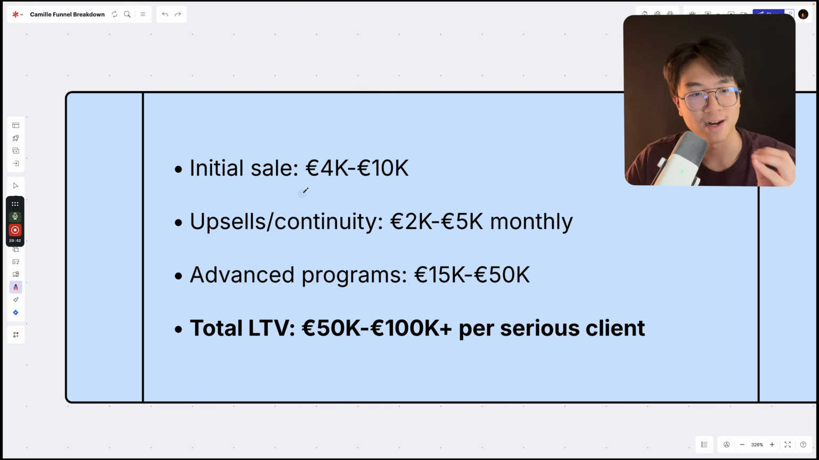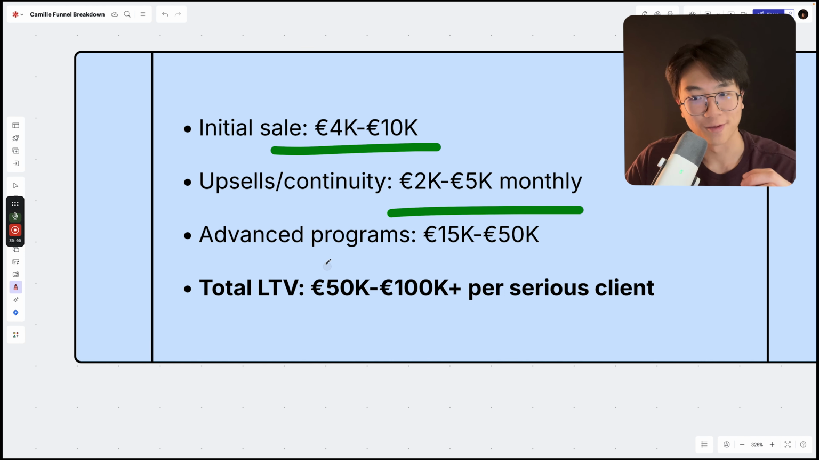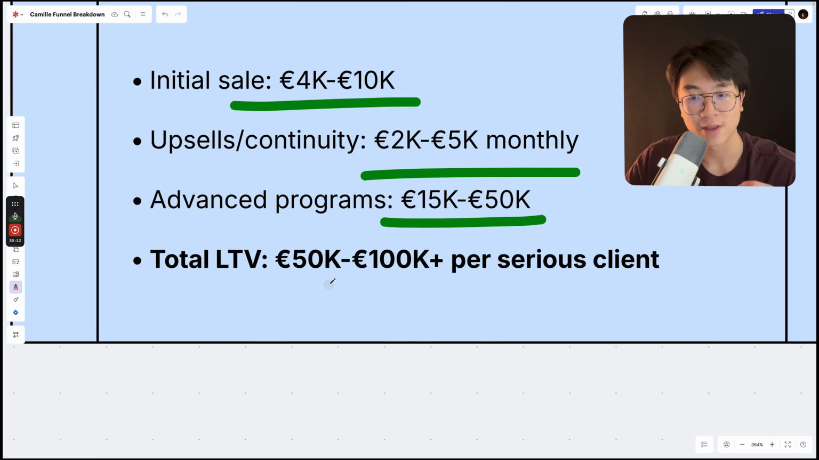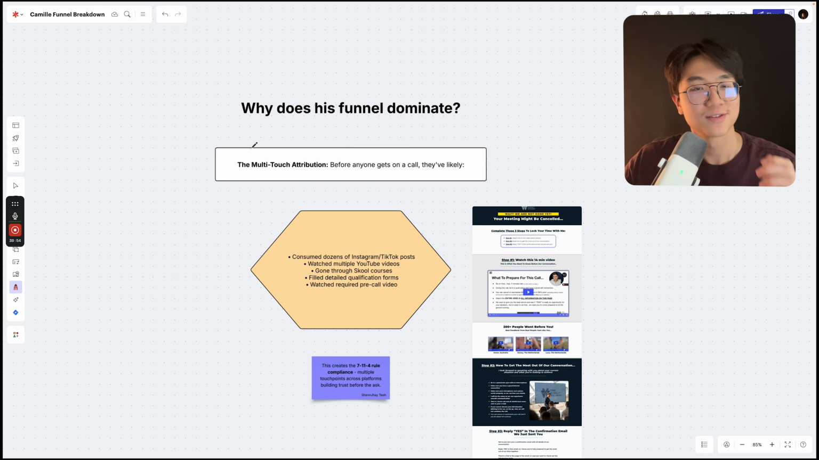So it starts with an entry-level initial sale, which starts from 4K to 10K, which then upsells people into the 2K to 5K per month mastermind. And on the back end, his advanced programs probably cost anywhere from 15K to 50K. So total lifetime value is around 50K to 100K plus per serious student. So why does this funnel dominate? We're about to break it down so that you can essentially copy the same exact frameworks.